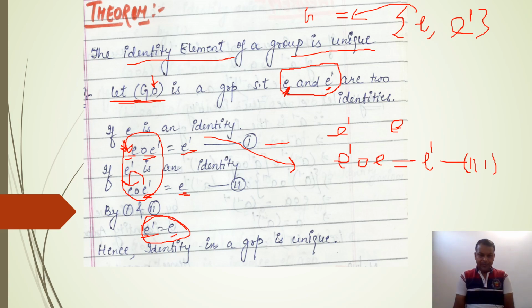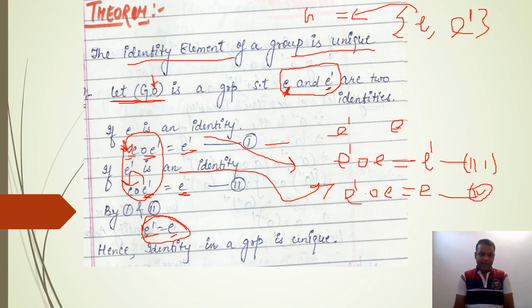Again, for this case, also show the right hand side operation. Here we are considering that E dash is an identity, so operate E dash on E from the left side and get the result E. And now this is your equation number 4.